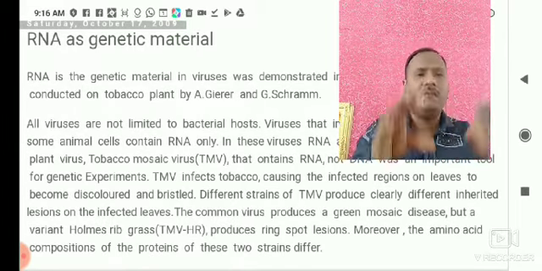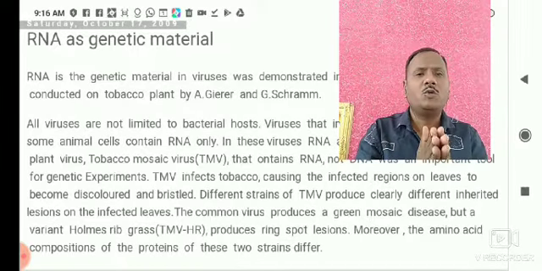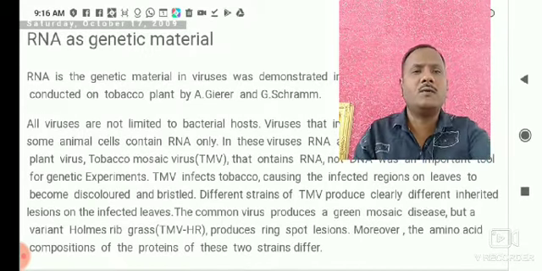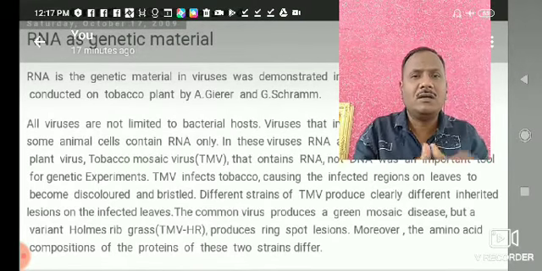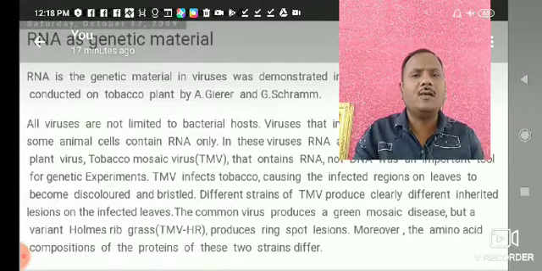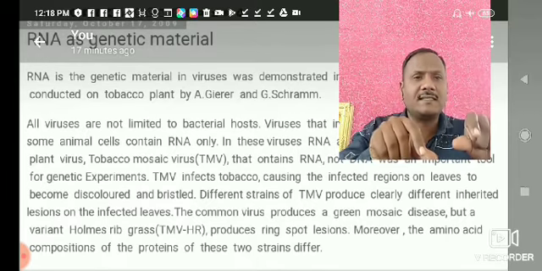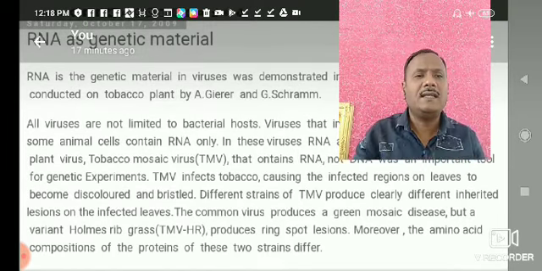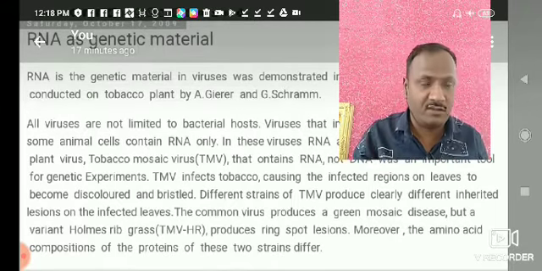They generally infect the leaves of the tobacco. The common virus produces a green mosaic disease, but a different strain, the variant Holmes ribgrass strain, produces ring spot lesions. It means that the amino acid composition of the proteins of these two strains is different.